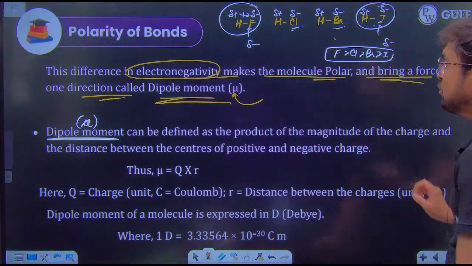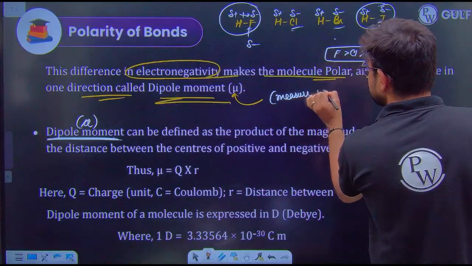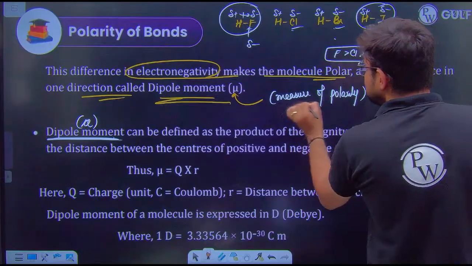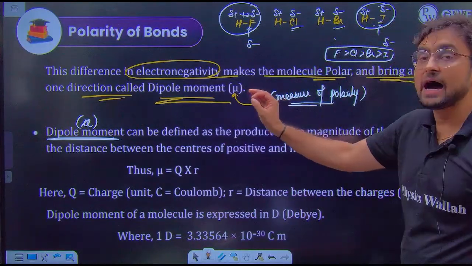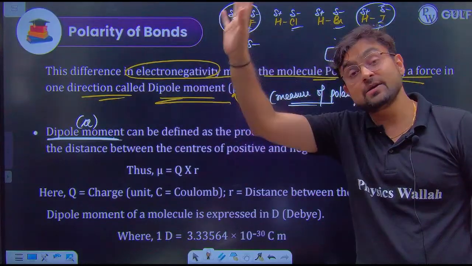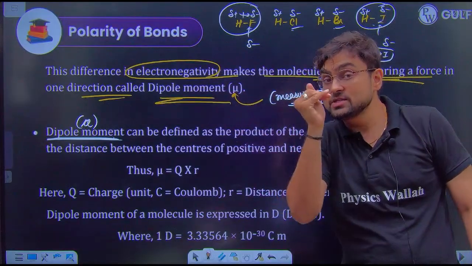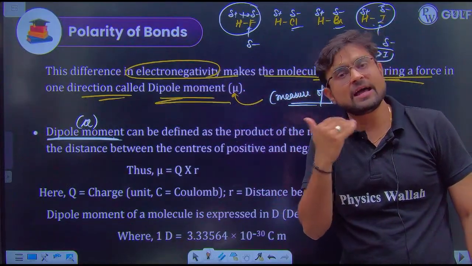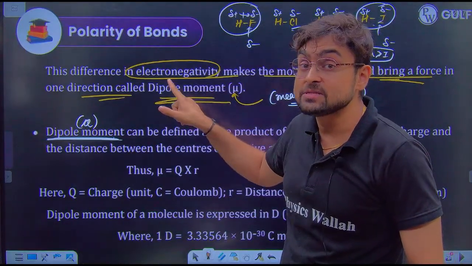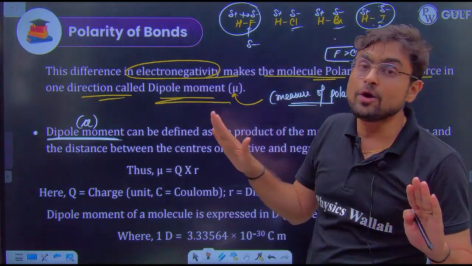Dipole moment is nothing but the measure of polarity, which means if you get a high value of dipole moment, your compound is very polar in nature. When the dipole moment value is small, the compound has less polarity. And when the value of dipole moment becomes equal to 0, your compound is completely non-polar in nature.